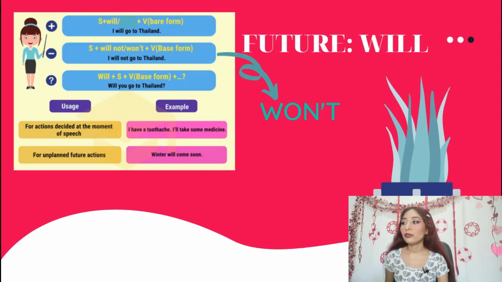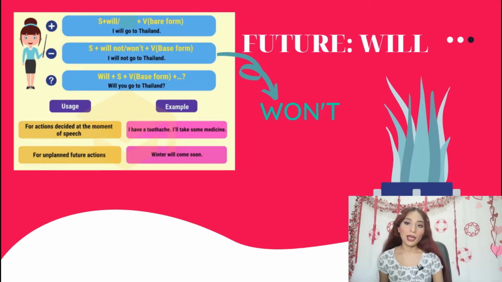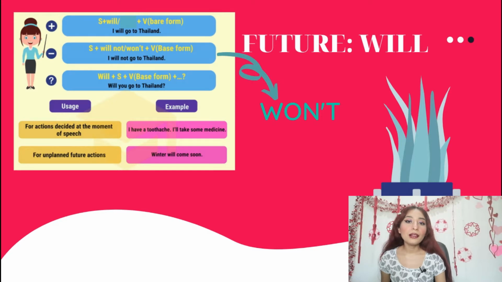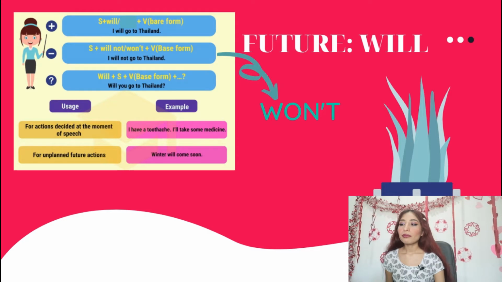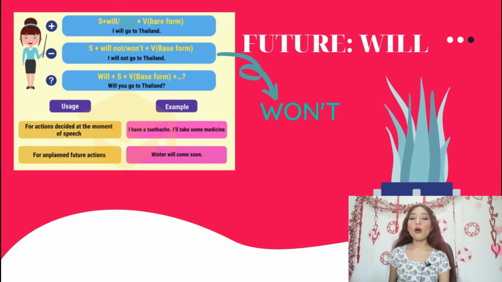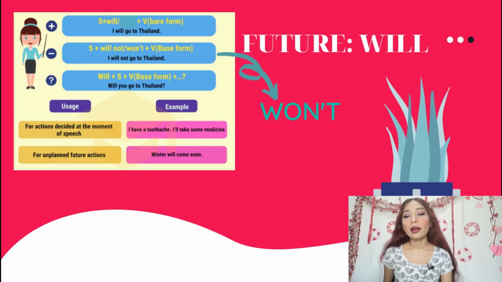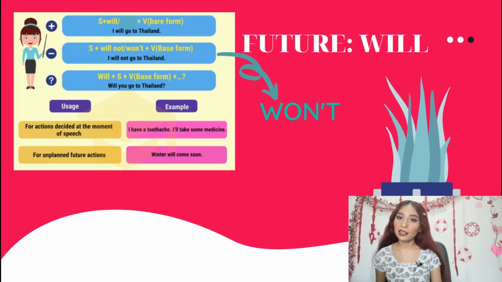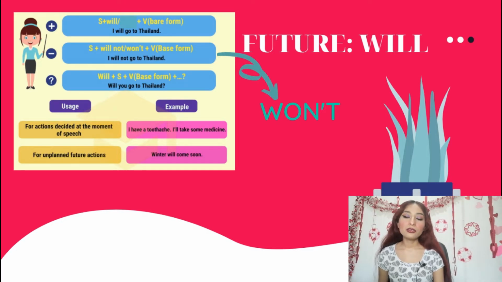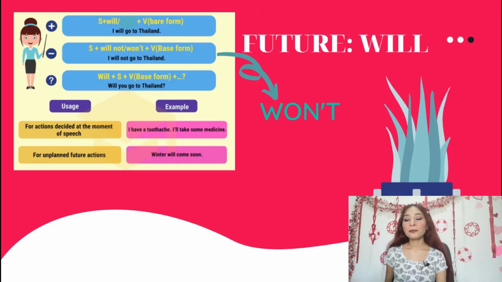So let's review the activities that we did yesterday on Monday. We started by doing a review about the future will or won't. In fact, it's called will, but won't is the negative way to use it. As the name says, and as I already told you, it is used for future plans. When you want to say predictions or something like that, we use will instead of going to. If you remember, we learned to use going to in the previous unit.